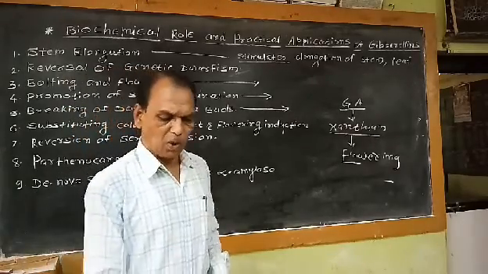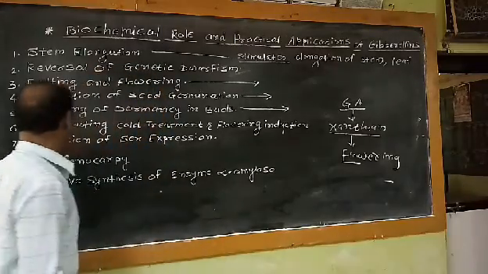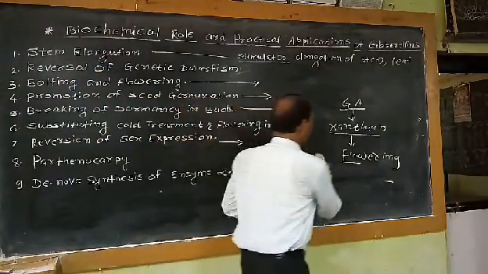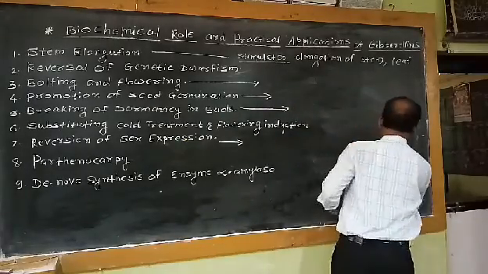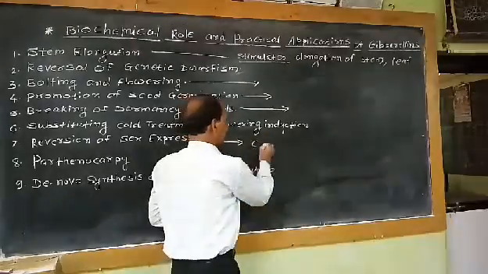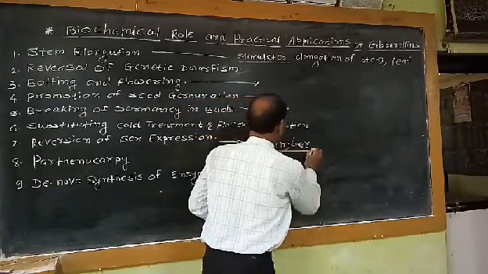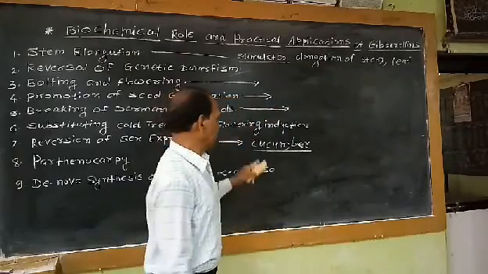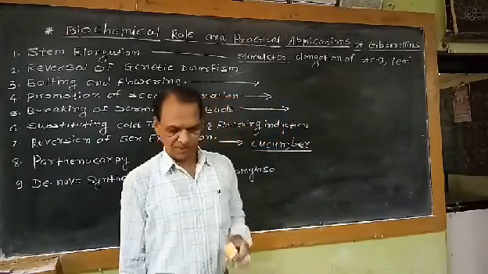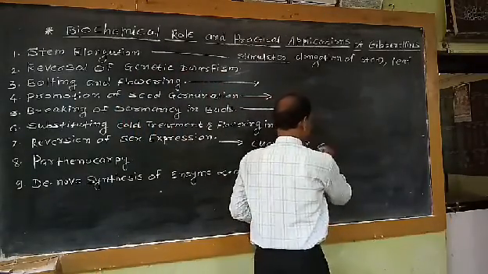Then next physiological or biochemical role of GA, reversal of sex expression. That means due to external application of GA in some plant species, for example, the members of family Cucurbitaceae, Cucumis sativus, as well as cannabis species.